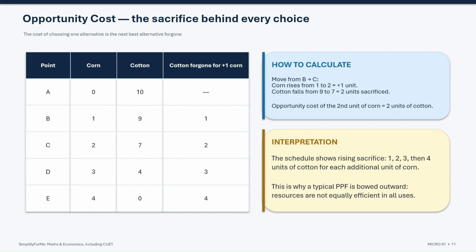Opportunity cost of an additional unit of one good is equal to the quantity of the other good sacrificed. So whenever you see a production schedule, compare two consecutive combinations and identify exactly what has been given up.